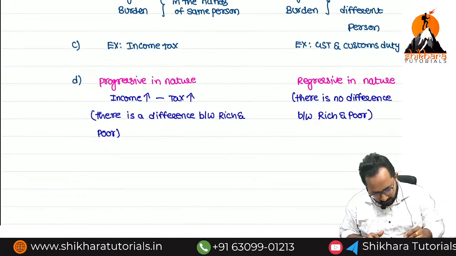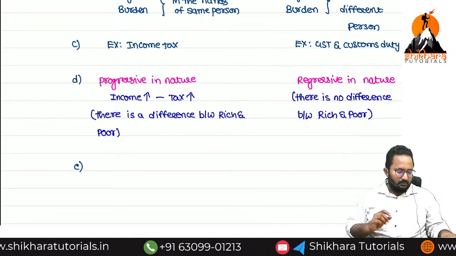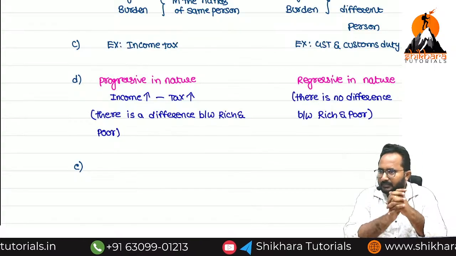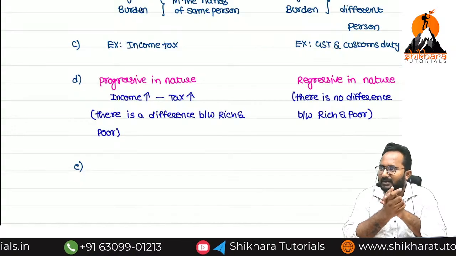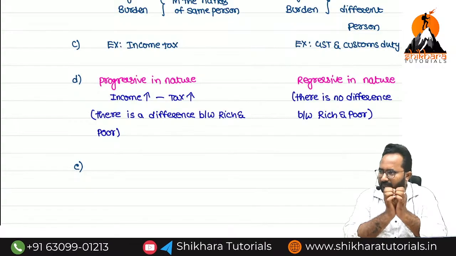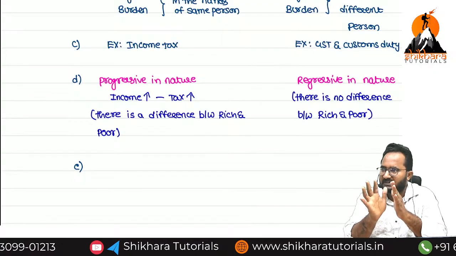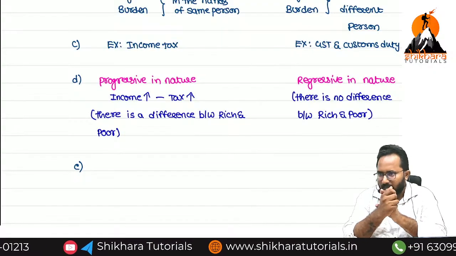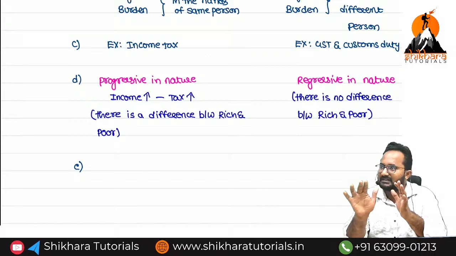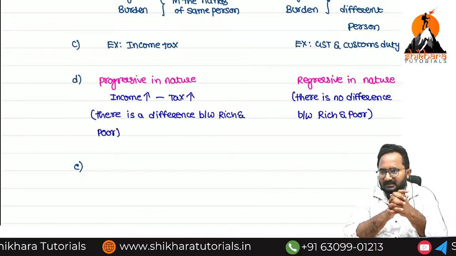Yes, point number E. Okay, senior citizen. Senior citizen means whom? Who can be called a senior citizen? Normally in buses and metros also we can see the words senior citizen. Old age people, simply. If any person is more than or equal to 60 years of age, either male or female, we can call them a senior citizen.